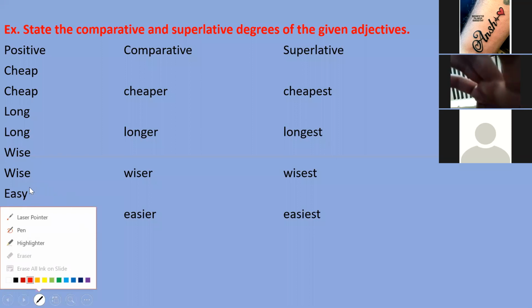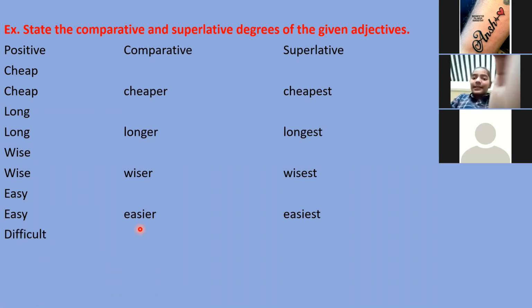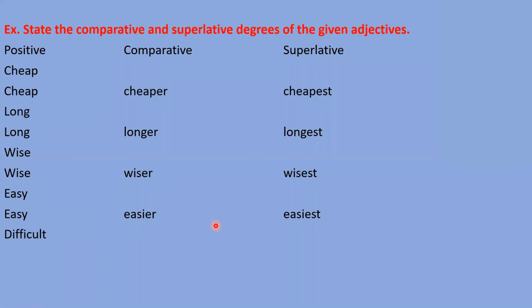If the letter Y is given at the end, okay, you can see Y is given at the end, and before the Y a consonant letter is there, then while making the comparative, you will remove the Y and mention IER, and IEST to make the superlative. Okay. Next, difficult. Neha, stop the video, please. Okay. Next word is difficult.